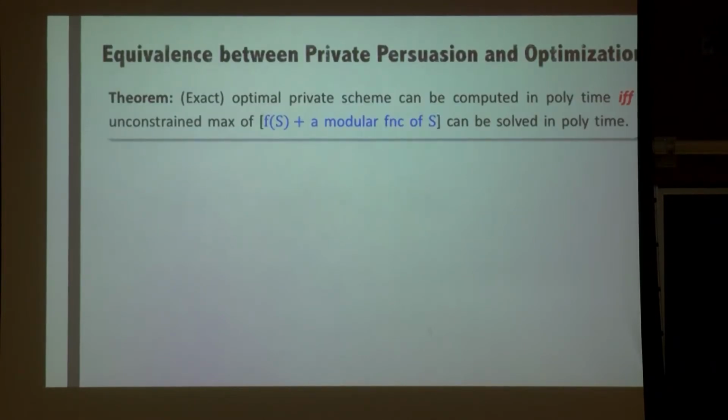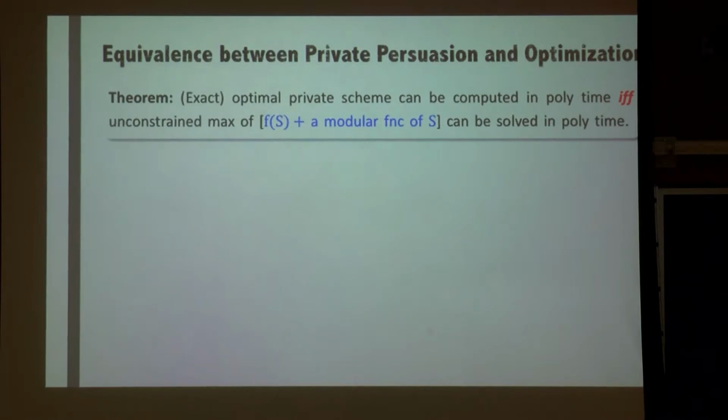So we start from private persuasion, and we first establish a polynomial time equivalence between private persuasion and optimization. In particular, we show that the exact optimal private persuasion can be computed in polynomial time if and only if the unconstrained optimization problem of maximizing the sender's utility function plus an arbitrary set function of S can be solved in polynomial time.